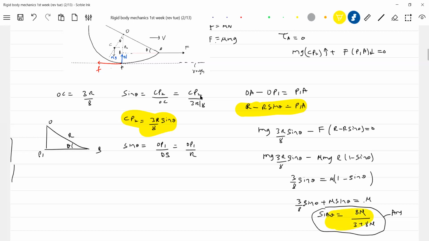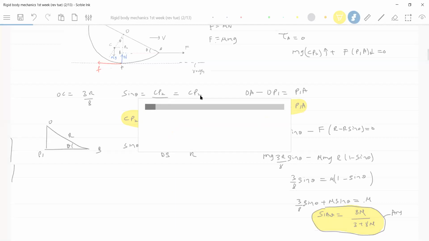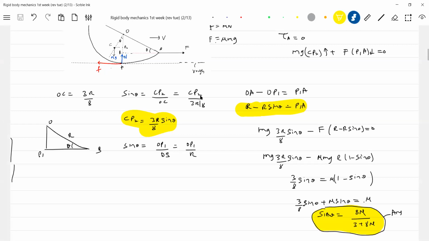This is a very, very good problem. Especially for Advanced, please do remember that equilibrium doesn't mean that the body should be at rest. The body can be in motion also, and we can describe these equilibrium conditions. Very rare. I think I have seen around 3 or 4.